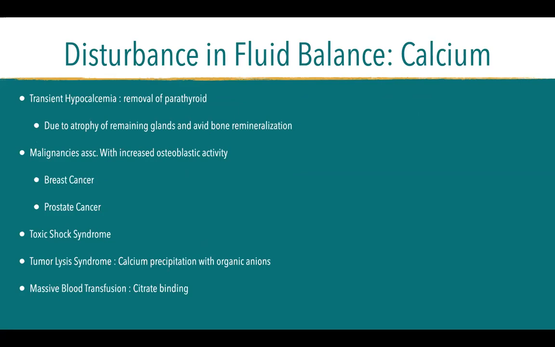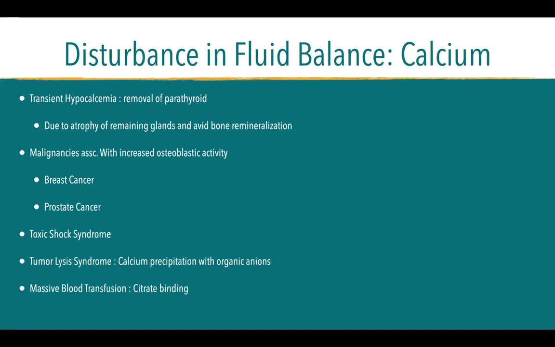There's also a thing as transient hypocalcemia. Okay? It is not removal of the parathyroid. We see this usually through the necrosis or atrophy of the remaining parathyroid gland after thyroid surgery, because the thyroid gland and the parathyroid gland, as we all know, are very intimate and would share the same blood supply. So affecting the blood supply during surgery would sometimes cause atrophy of some of the glands until the patient would recover. Okay, you would have transient hypocalcemia. It's one of the things that we monitor after we do thyroidectomies in our patients.